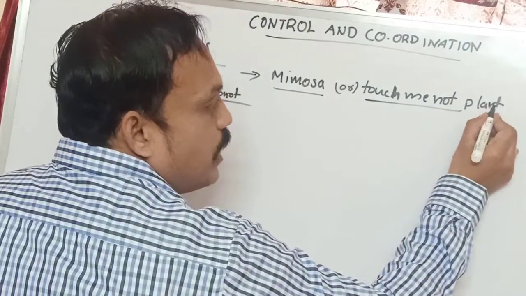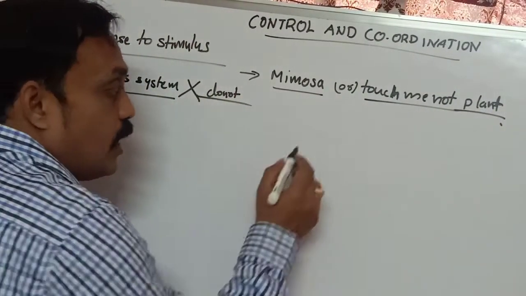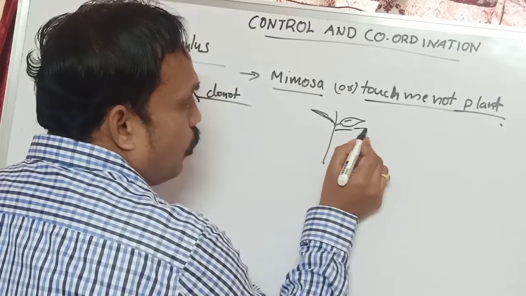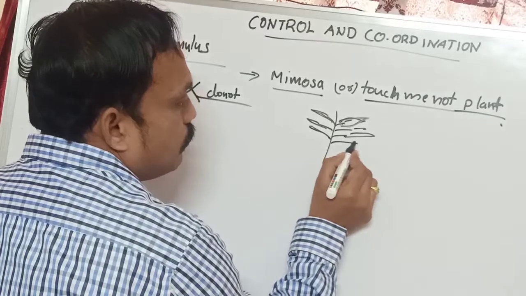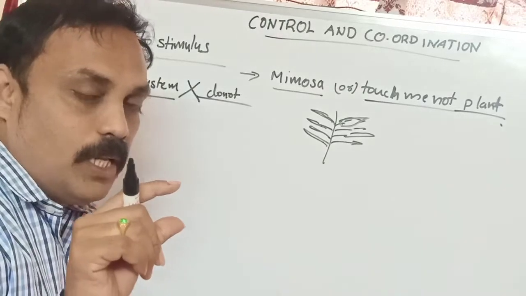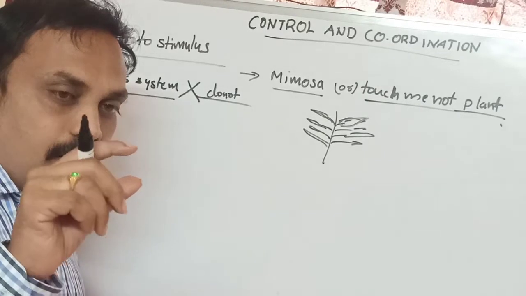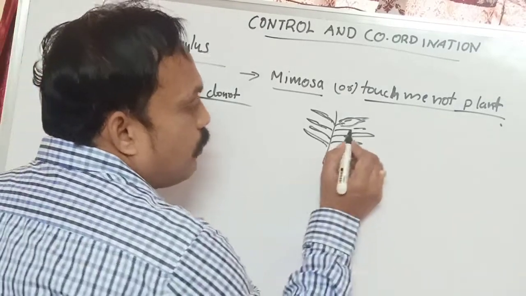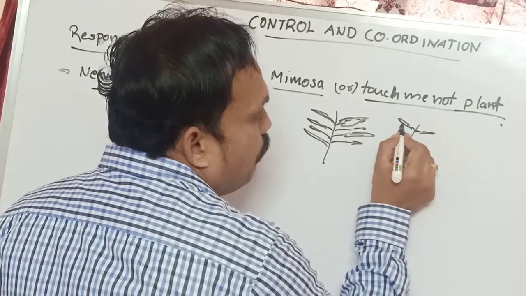This plant is a good example of response to stimulus. If you observe this plant's leaf, when we touch the leaf, the plant leaves are swollen. Why? Because the leaf is filled with water. The leaves of Mimosa are filled with water.